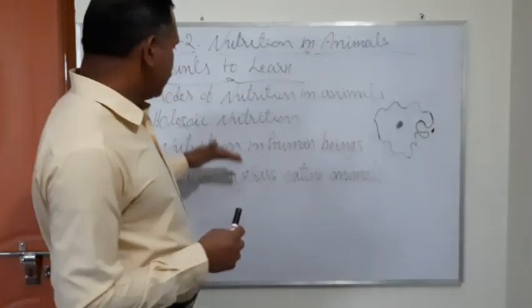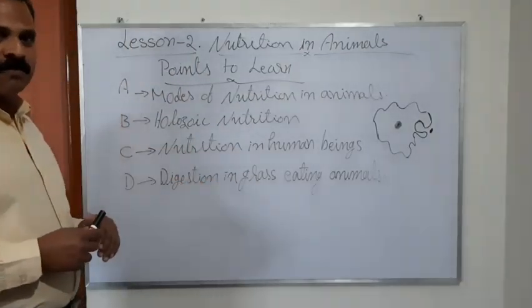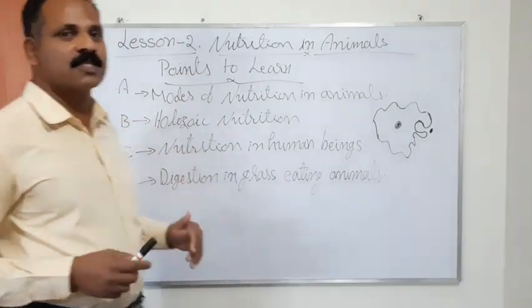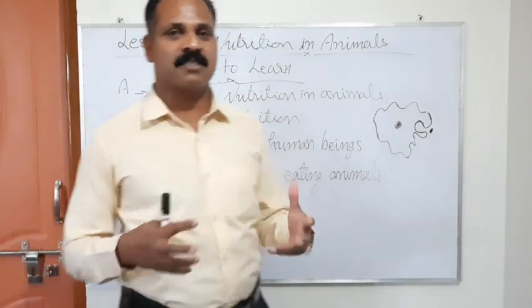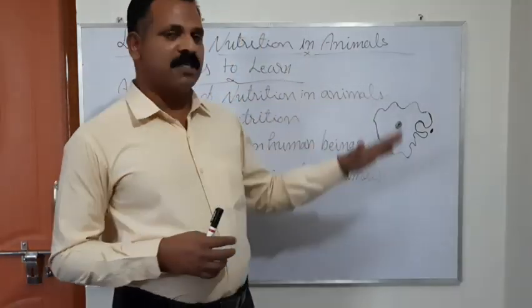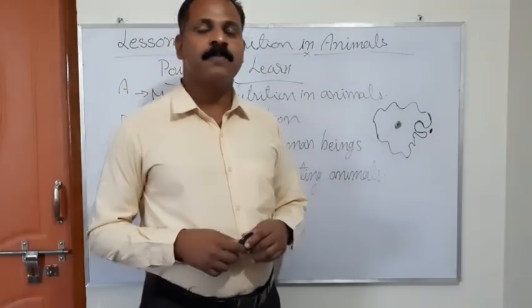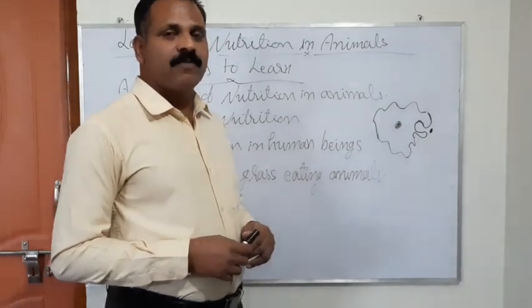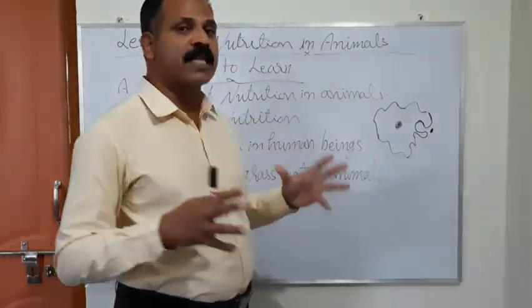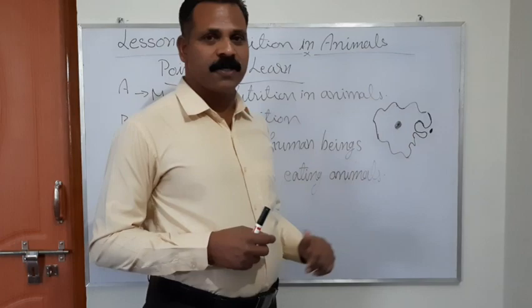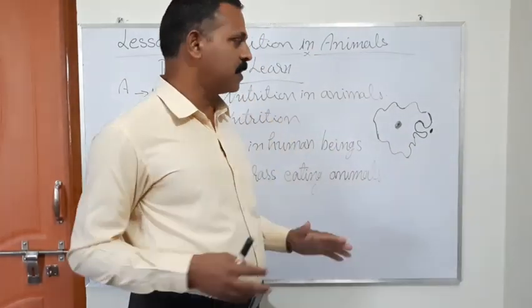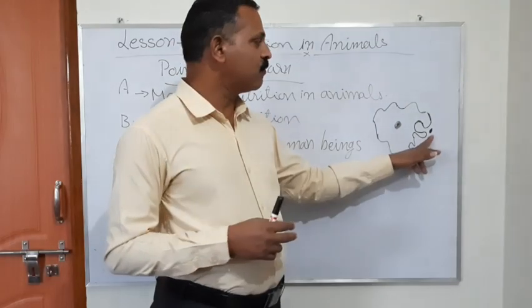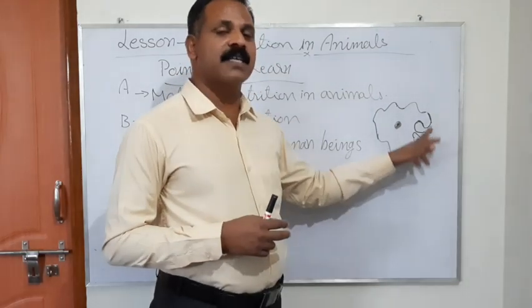Here, amoeba, a microscopic organism, also conducts holozoic nutrition. It has a special characteristic, a special development in its body. A small figure I have drawn here. It has an extra growth on its body which helps it to move and also to trap food. This is called the pseudopodium. With the help of this pseudopodium, amoeba engulfs or traps a food particle when it finds one near its body.